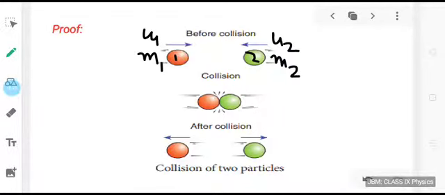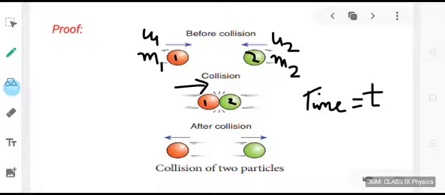Now both the objects collide. Let the collision last for a time t. The collision takes place for a time equal to t. During this collision, the first object applies a force equal to F1 on the second object.